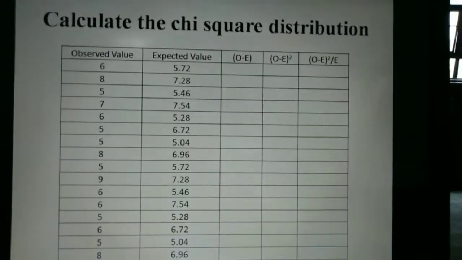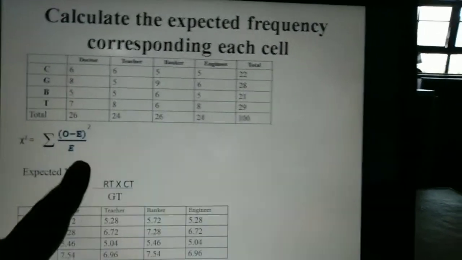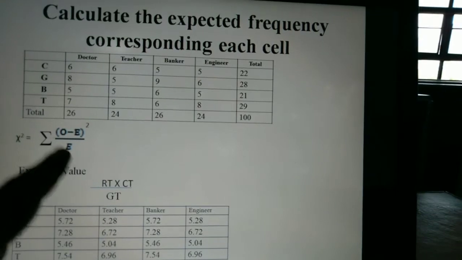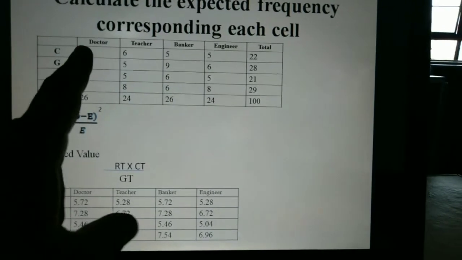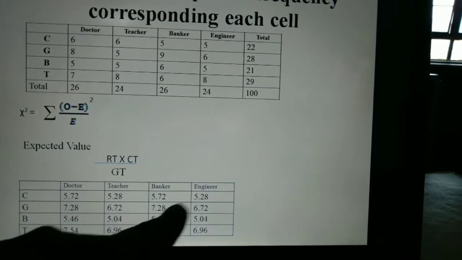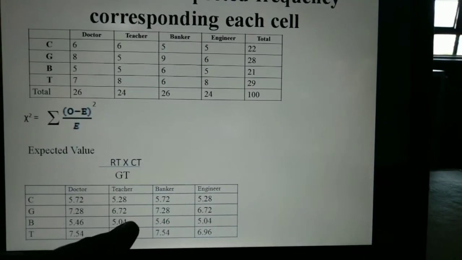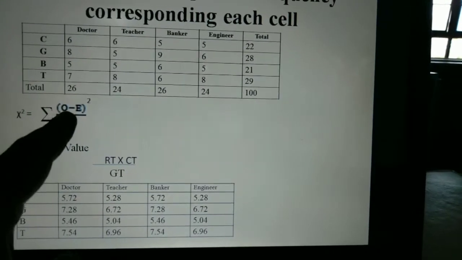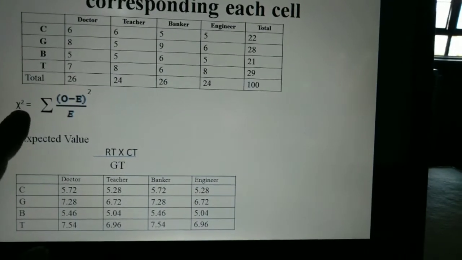calculate the chi-square distribution. As you can see, the formula is summation of O minus E whole square divided by E. We know the observed values, and these are the expected values. Now we will calculate O minus E, and then O minus E whole squared, and that's how we can ultimately calculate the chi-square value.